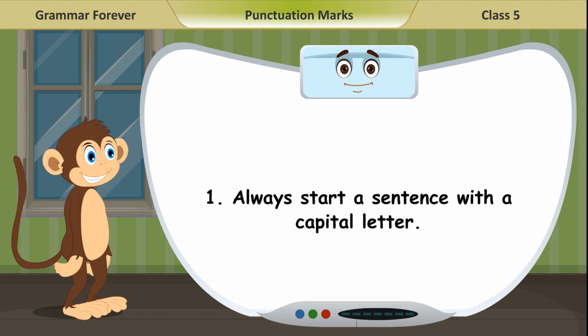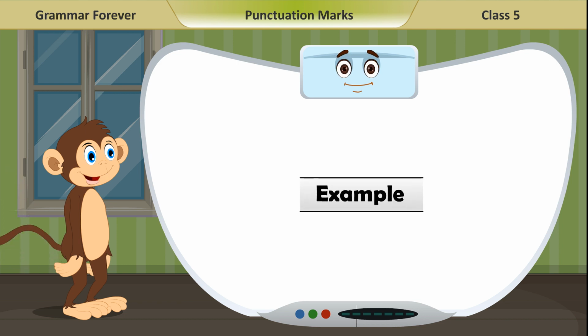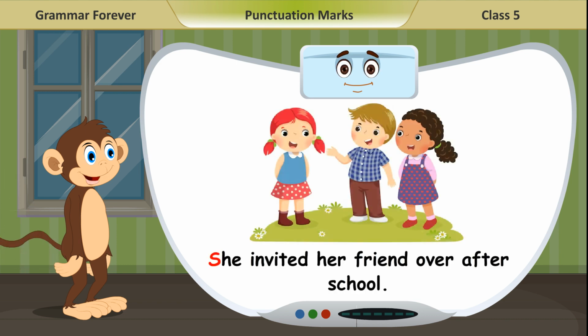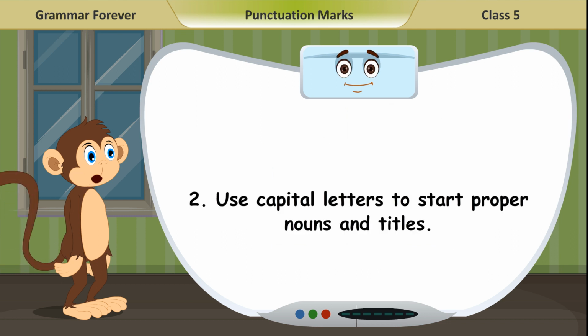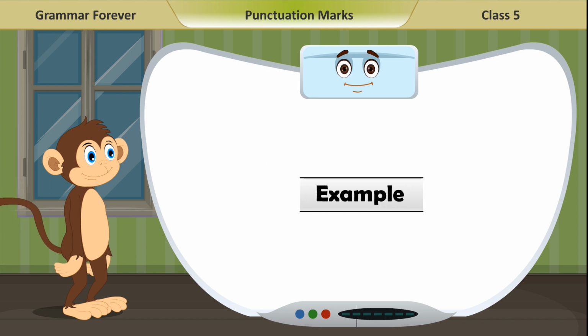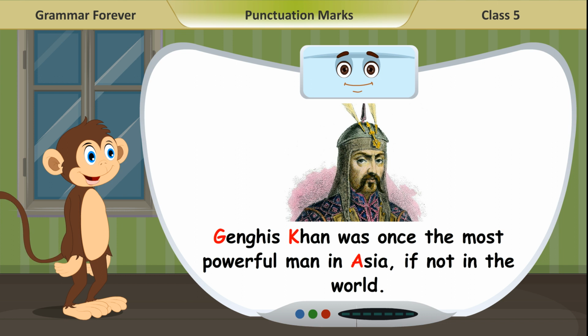1. Always start a sentence with a capital letter. Example. She invited her friend over after school. 2. Use capital letters to start proper nouns and titles. Example. Genghis Khan was once the most powerful man in Asia, if not in the world.